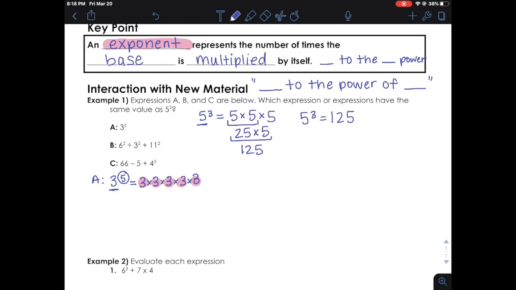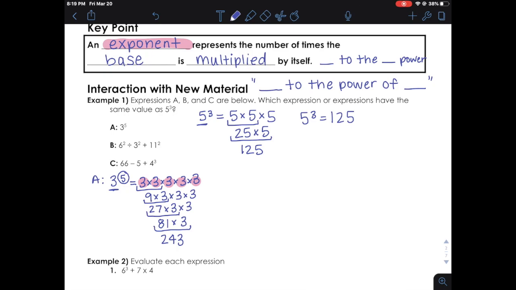Okay, so let's go ahead and start multiplying that out and see what that product is. We always start from left to right. So 3 times 3 is 9. We make our one change and then we bring everything else down that we didn't use. In other words, the things that are not underlined, we bring those down again. Now we're going to do 9 times 3. 9 times 3 is 27. And again, we bring down everything that was not underlined. 27 times 3 is 81. And again, bring down everything that wasn't underlined. Finally, 81 times 3 is